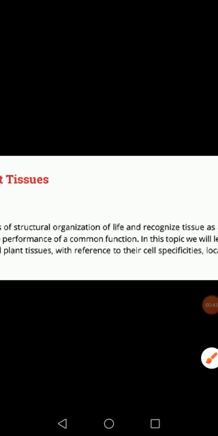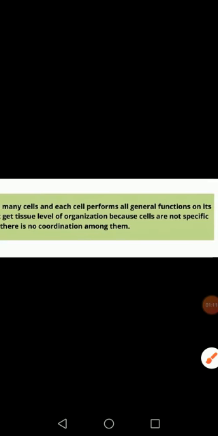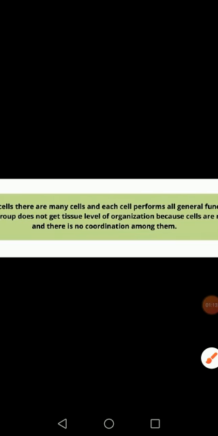But before that there is some information. In colonial organization we cannot say it is organized in tissue level, because in a colony the cells present in it are totally independent, they do not depend upon each other, and their cells do not have any coordination between them, and there is no specific function of these cells.